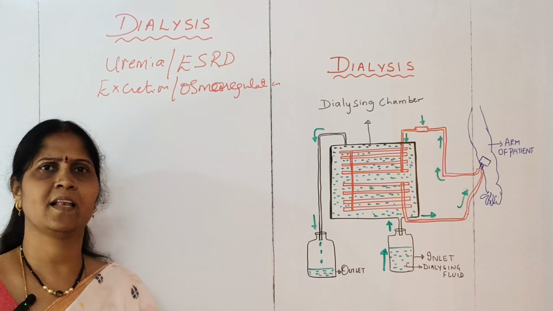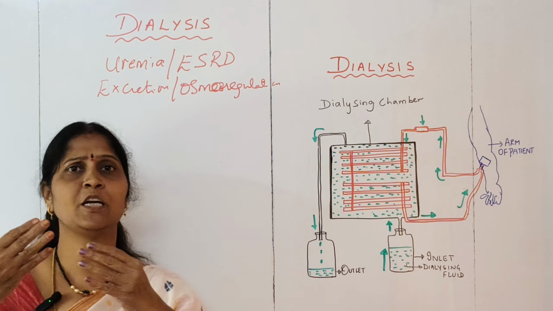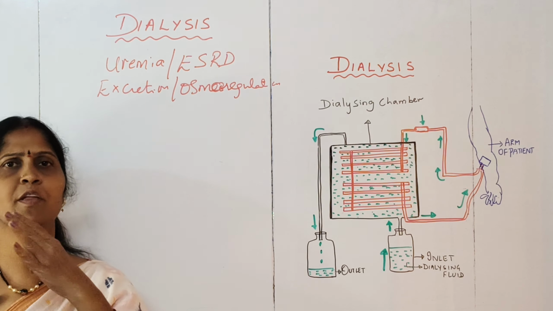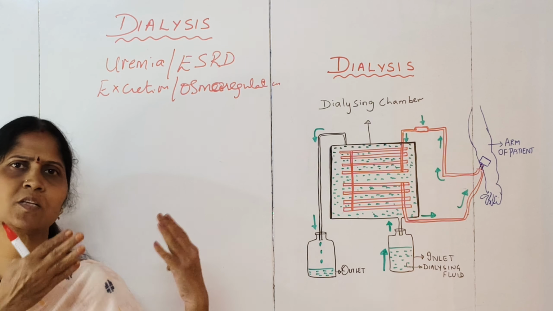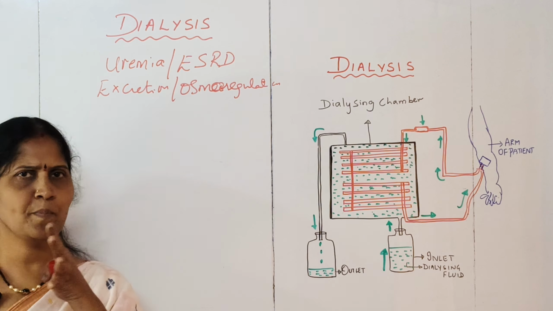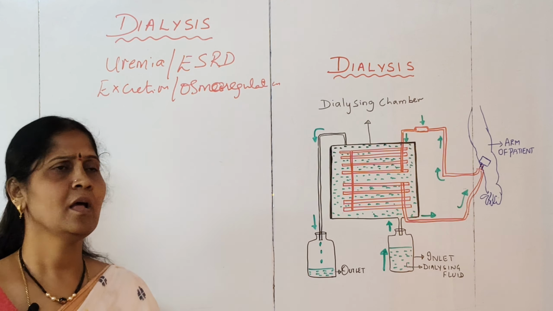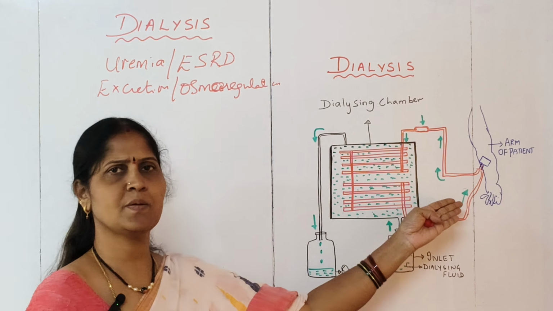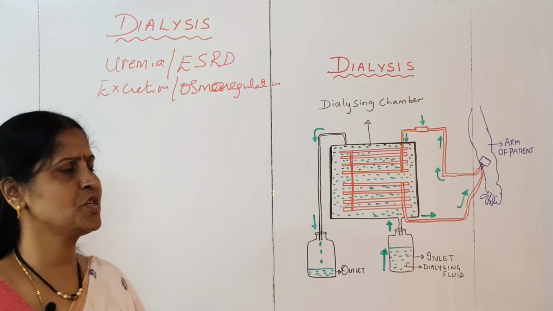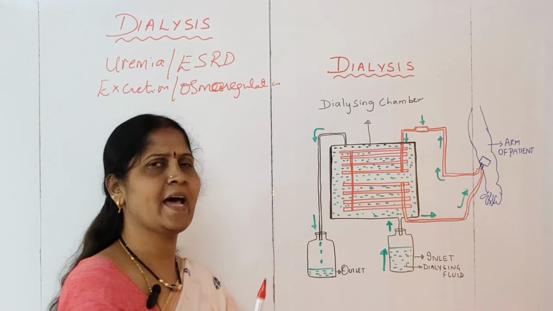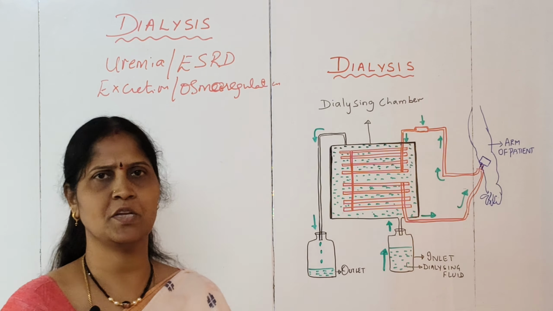So what is done in dialysis? Because their kidneys are not functioning, the blood of the person needs to be cleaned. It should be made free of the toxic waste, which should actually be done by the working kidneys. But because the kidneys are not working, there should be some procedure to eliminate the waste materials outside the body of the patient. So this is the procedure. As you can see, a dialysis unit will be connected to the patient's arm region.